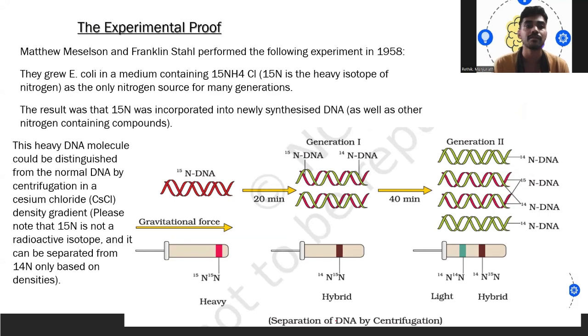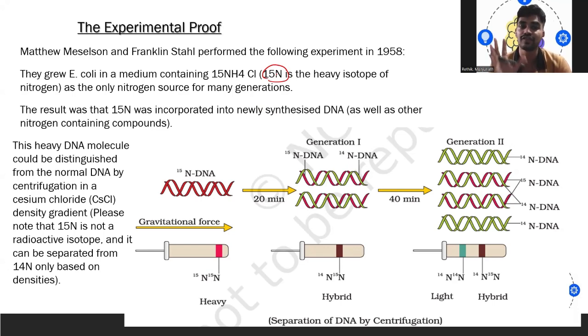The experimental proof is by Meselson and Stahl, the scientists who worked on this experiment in 1958. They grew E. coli bacteria in a medium containing 15NH4Cl. Here N is 15N, which is the heavy isotope of nitrogen, as the only nitrogen source for many generations. An isotope means a radioactive kind of nitrogen.